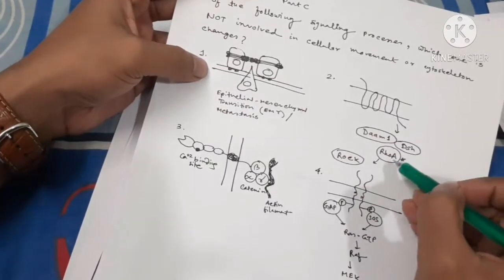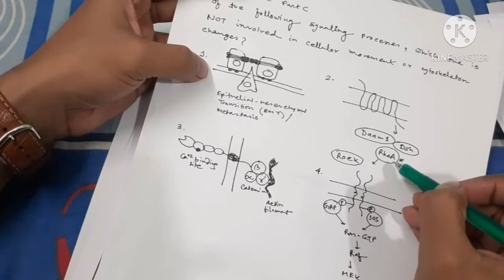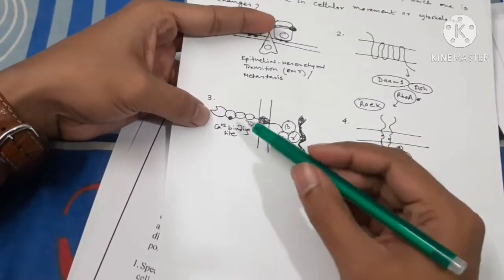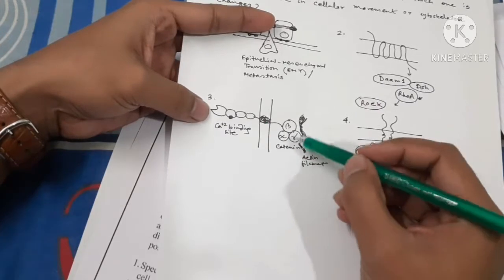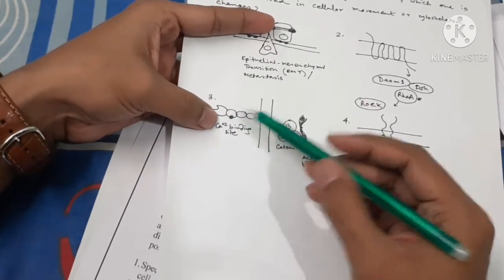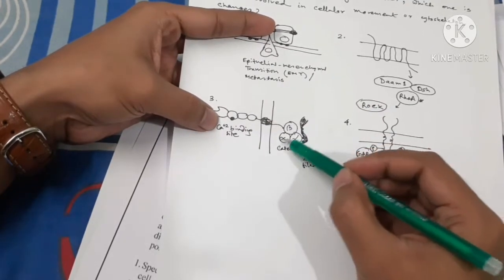Then you can see here the option Rho. Rho is actually a RAS family member which actually helps in the cytoskeleton rearrangement. So it is also not true. Now this is actually called cadherin, because in cadherin there are 5 subunits, and the second subunit can bind with calcium. There should be one another domain, and then beta, these are the catenin.